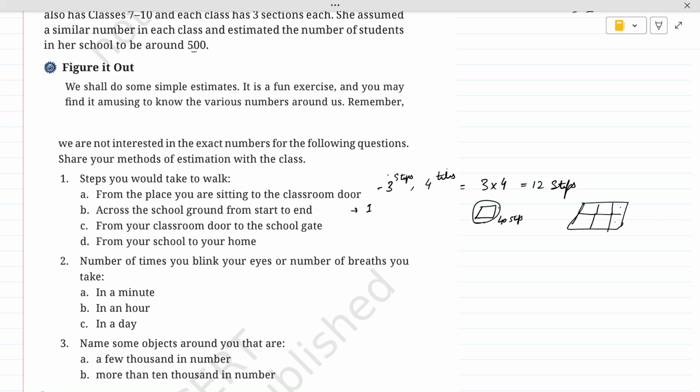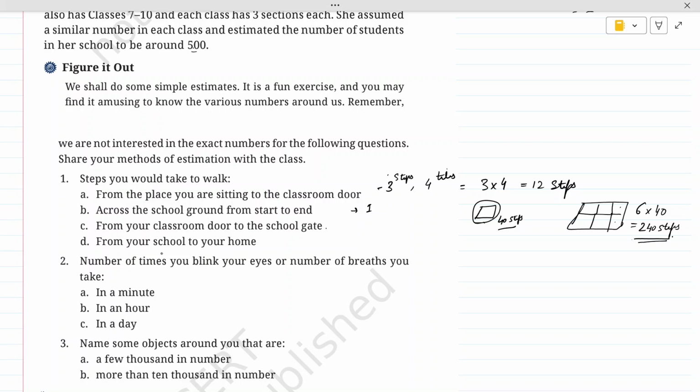So what we will do: around one class I take 40 steps, so around 6 classes I will take 6 multiplied by 40, which will be nearly 240 steps. These are approximate, estimated ones considering the ground contains 6 such classes. It might be less, it might be more. Similarly, these steps might be more or less depending upon the size of the class. Similarly, you can also find this from your classroom door to the school gate.